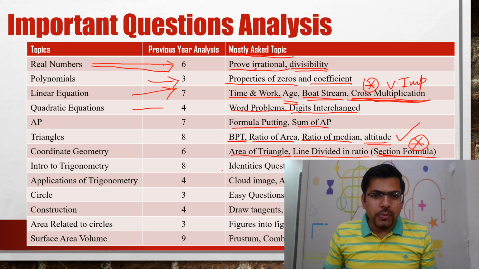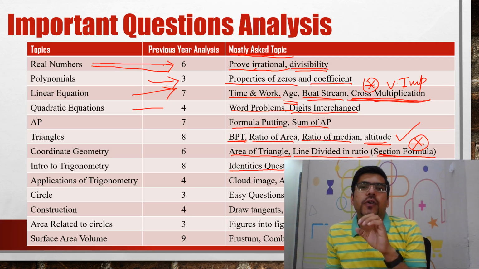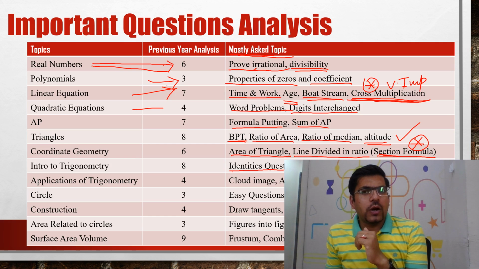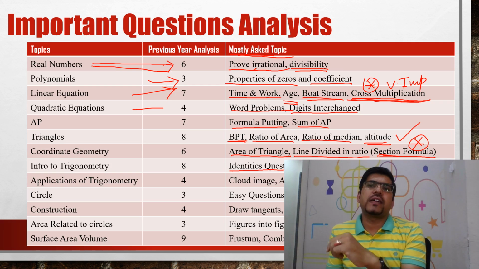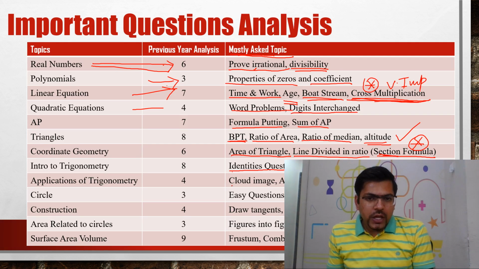And similarly in trigonometry, although all the questions come from identities itself and it's a tough part, so I'll be taking a special complete class for identities also in the sessions going to come. In this, 90 minus theta questions are also important, where you are given cos 77, cos square 77 plus sine square 23, like that. Okay.